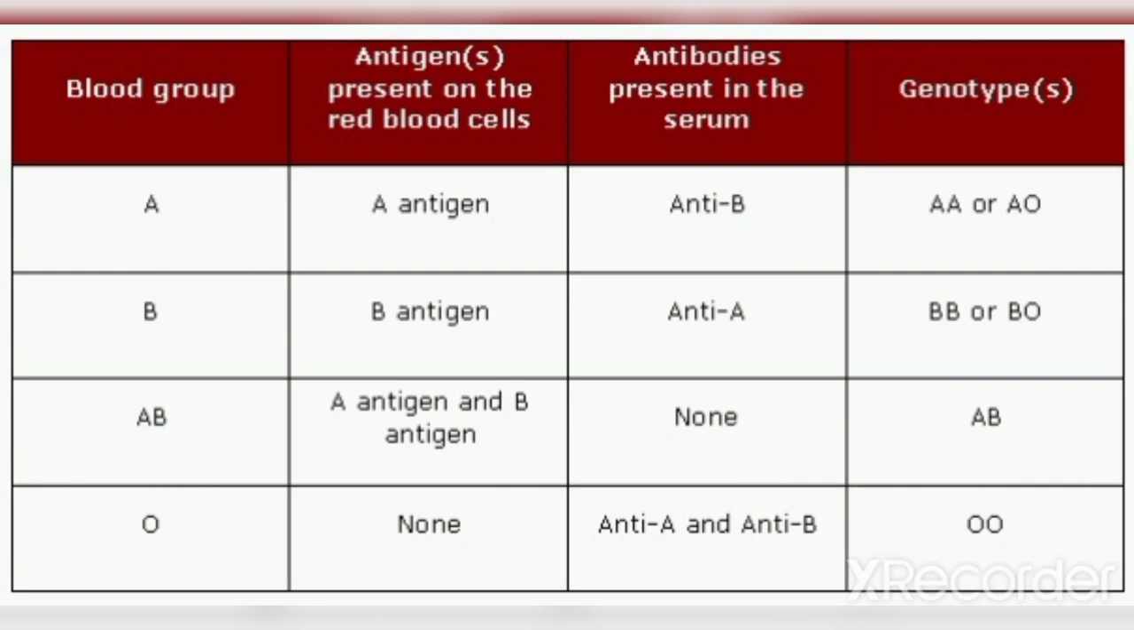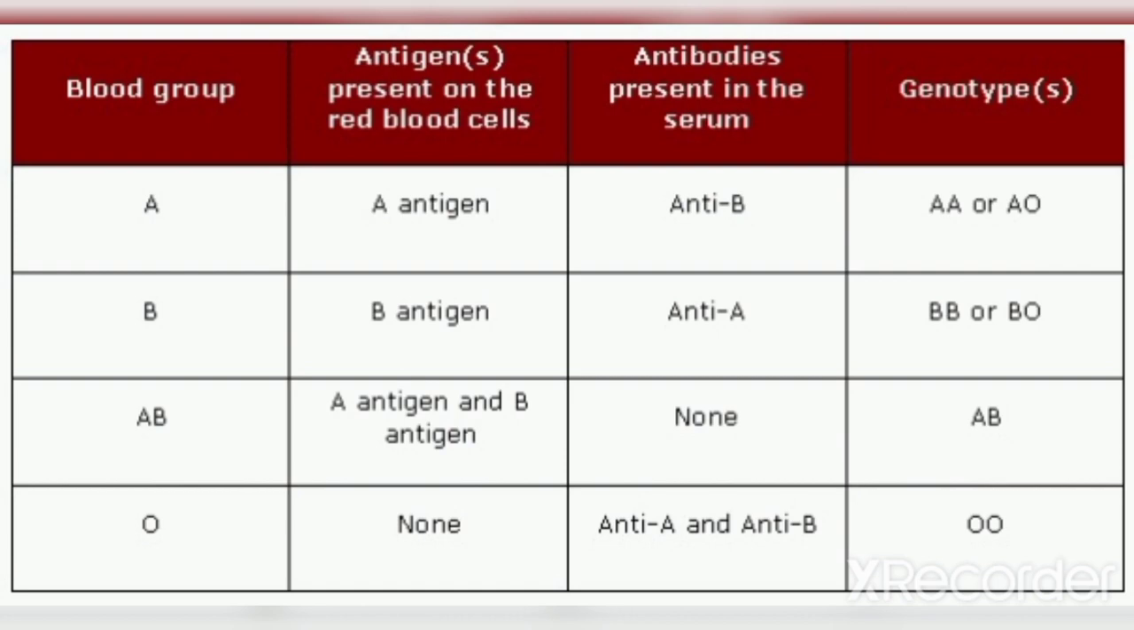Likewise, there is the AB blood group. The AB blood group has both A and B antigens, but does not have any antibody in its serum. Actually, our immune system forms antibodies against whichever ABO blood group antigen is not found on the individual's RBC.